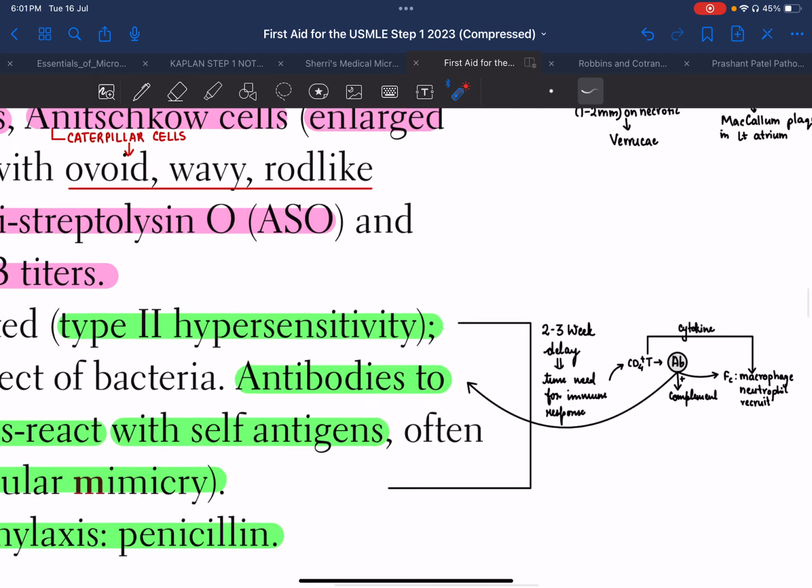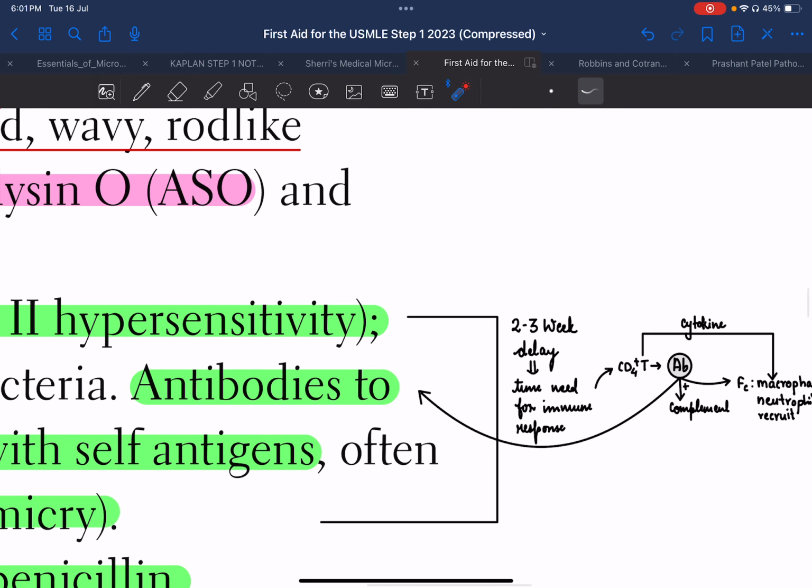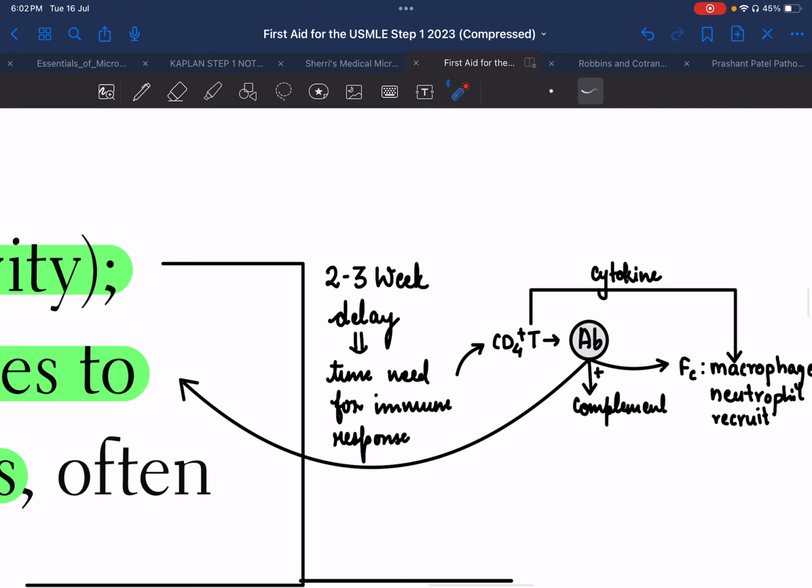So 2 to 3 weeks after the pharyngitis has taken place, the immune response will be generated, and it will be at its maximum. First it will generate CD4 plus T cells, which will then generate the antibodies.